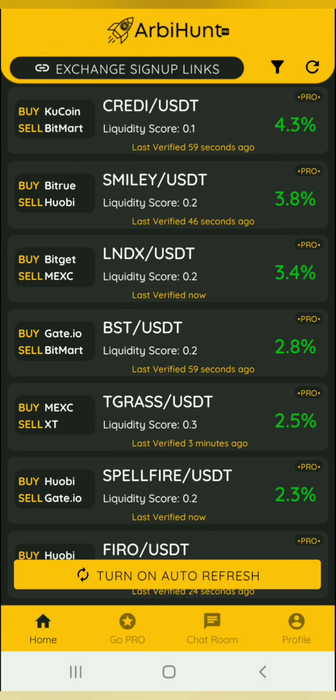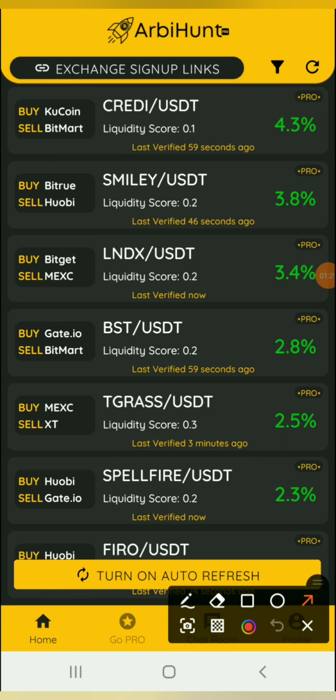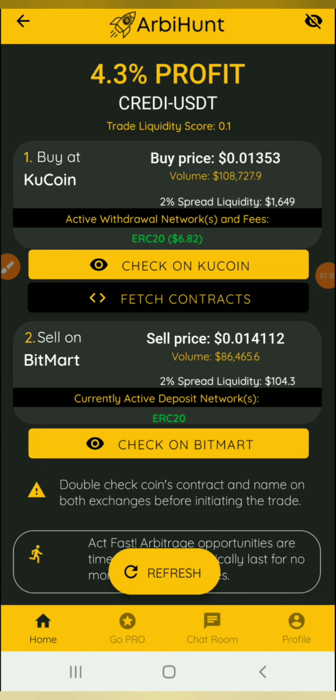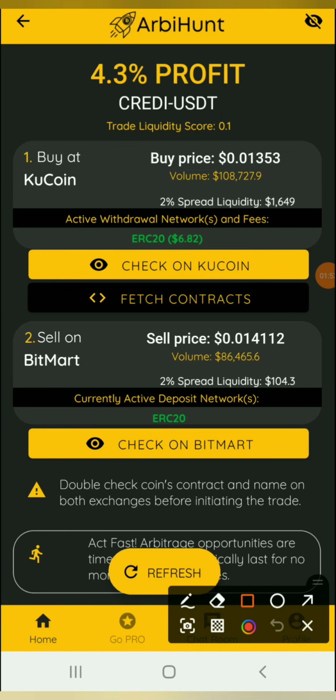All right, for instance, this arbitrage called Credi is being traded at KuCoin at a lower price and then being sold at Bitmart at a much higher price than how it was bought on KuCoin. So all we have to do is click on this Credi USDT to see more information about it. As you can see, there's a profit percent of 4.3%. That means that if you invest $100 on this, minus the network fee, the gas fee and everything, you stand to gain 4.3% off of this coin.